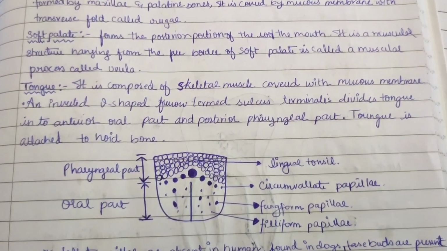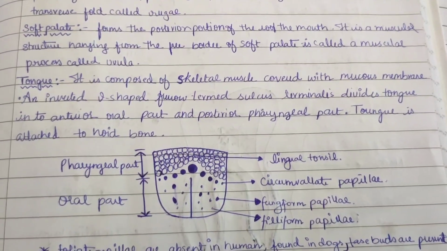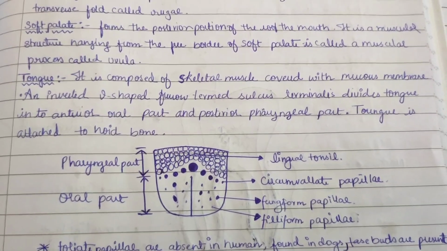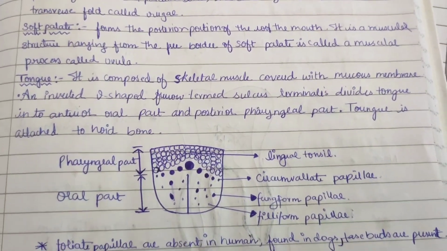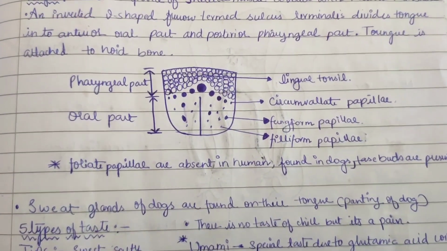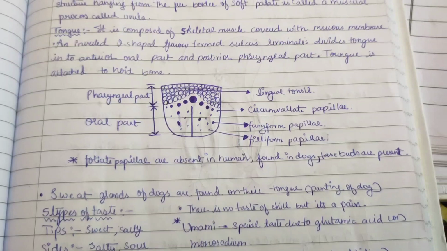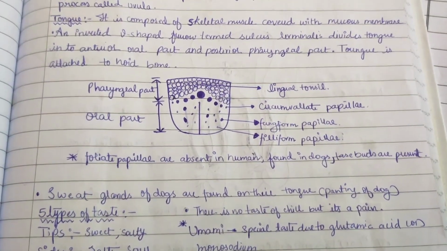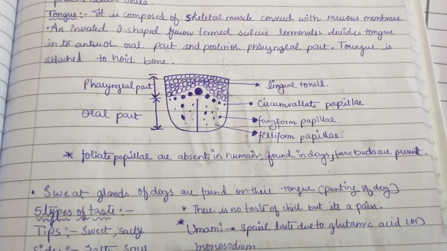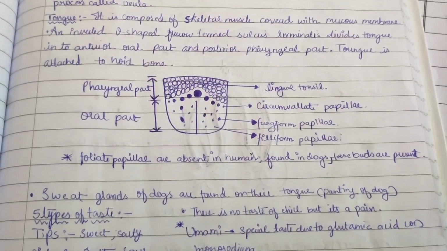An inverted V-shaped furrow termed the sulcus terminalis divides the tongue into an anterior oral part and a posterior pharyngeal part. The tongue is attached to the hyoid bone. Now here you can see the structure of the tongue. We have so many tonsils and papillae. Here you can see the papillae. Three types of papillae: circumvallate, fungiform and filiform.